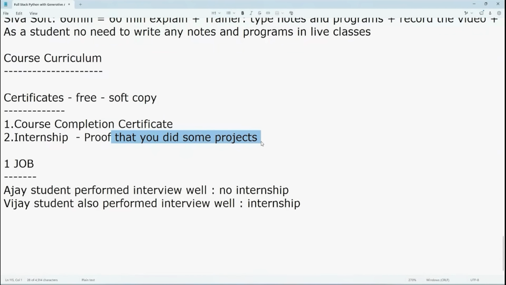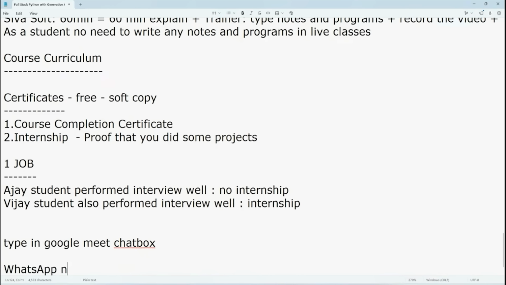Okay. So that's it. Regarding this overview, if you have any queries, you can type in the Google Meet chat box or otherwise. This is our WhatsApp number, already you all know: 99636 89248. You can contact.